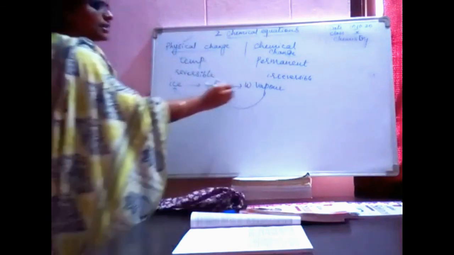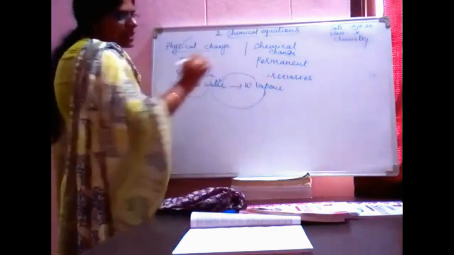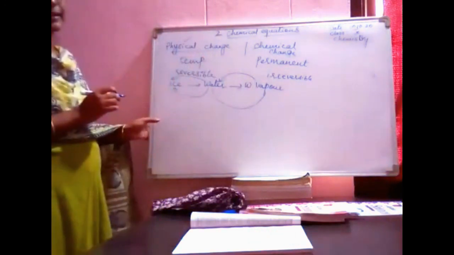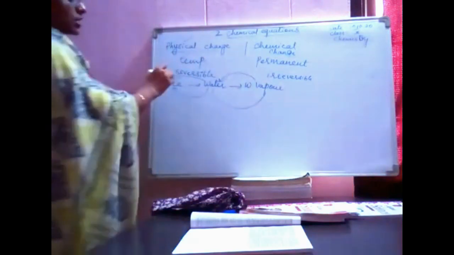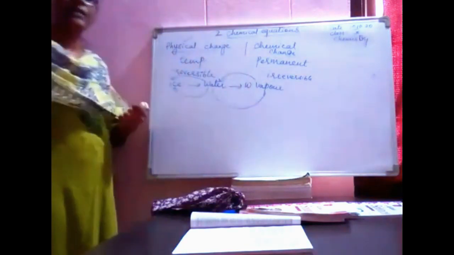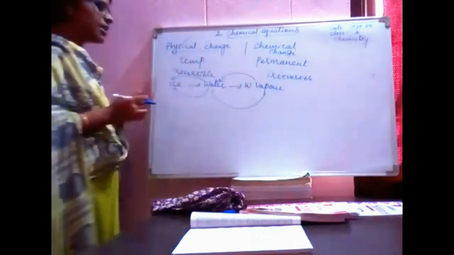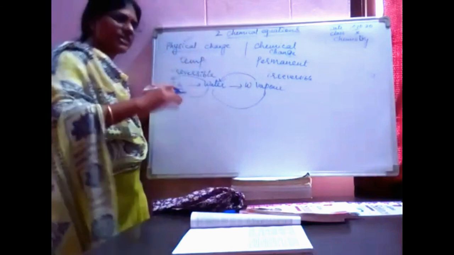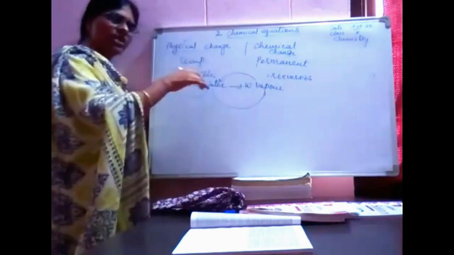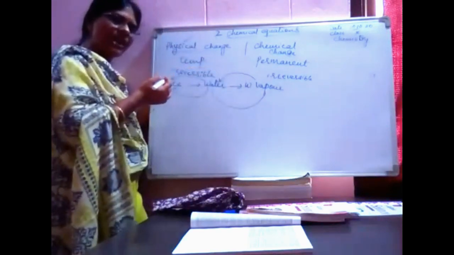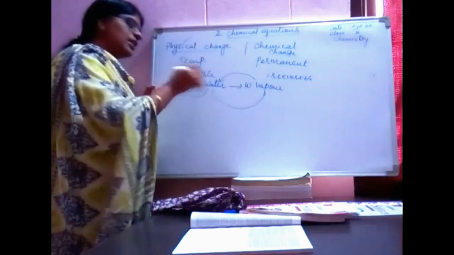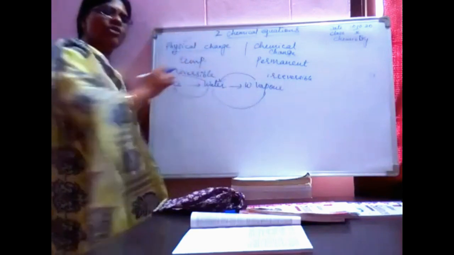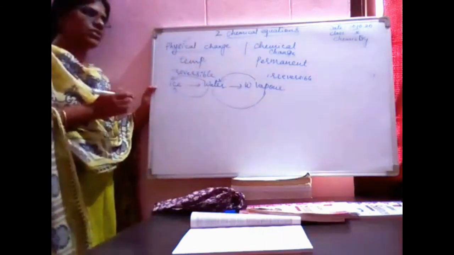Like this, a gas can be converted into a liquid, and a liquid can be converted into ice. The reverse process is also possible in the case of a physical change. Such changes are called reversible processes. Ice can be converted into water, and water can be converted into ice. Those are reversible processes. Physical changes can always be done in the reverse order.